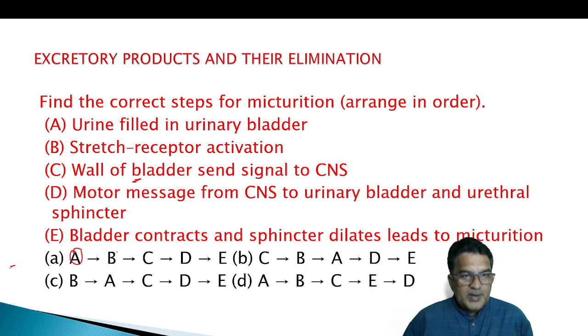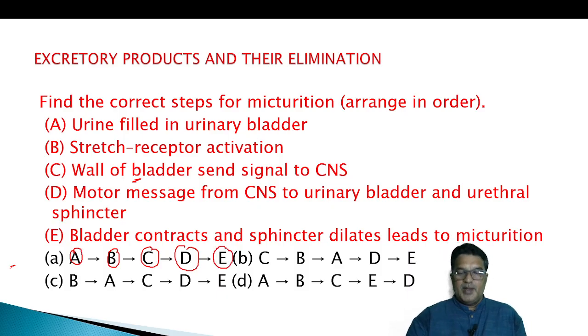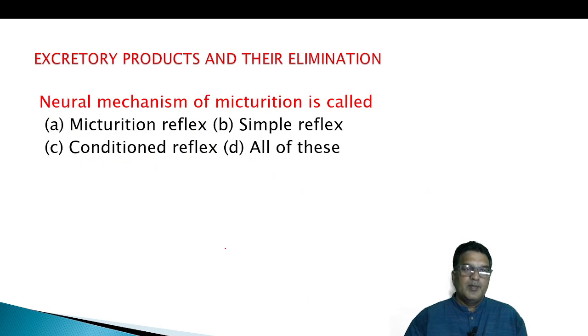When urine is filled in urinary bladder, stretch receptors get activated. Okay. Wall of bladder sends signal to the CNS. Okay. Motor message from CNS to the urinary bladder and urethral sphincter. Bladder contracts and sphincter dilates, leading to micturition. So that's it. First option. Neural mechanism of micturition is called micturition reflex, simple reflex, conditioned reflex, all of these. Micturition reflex.